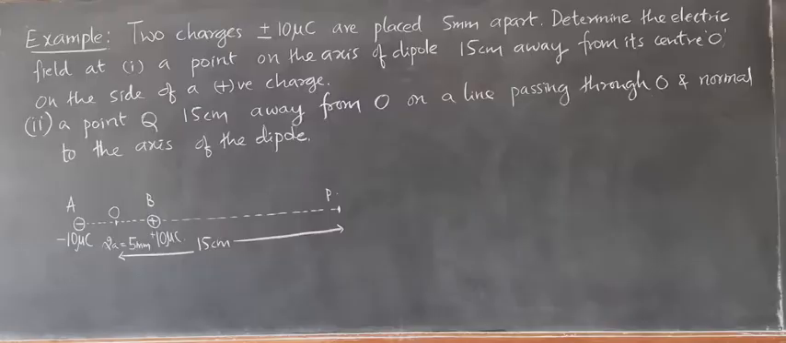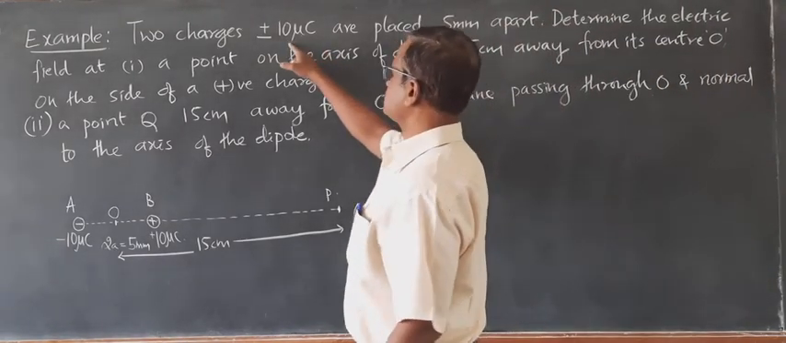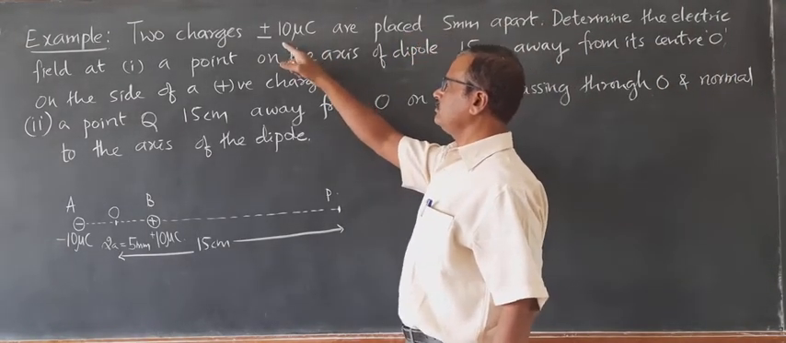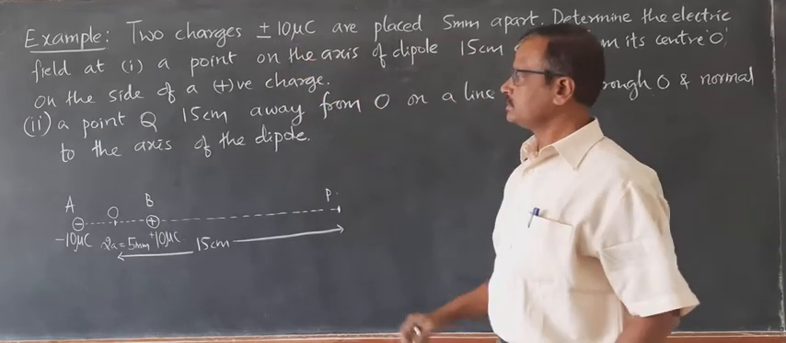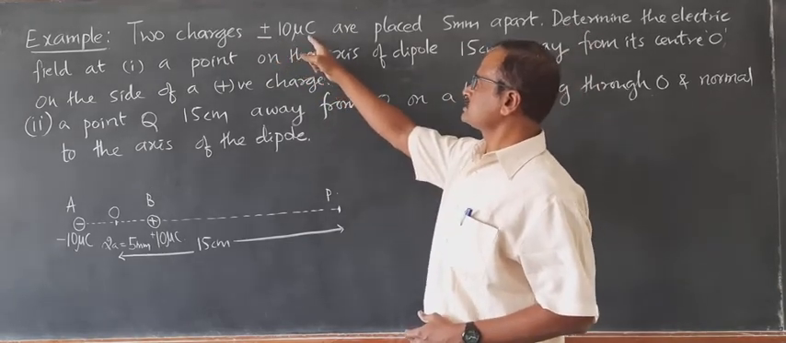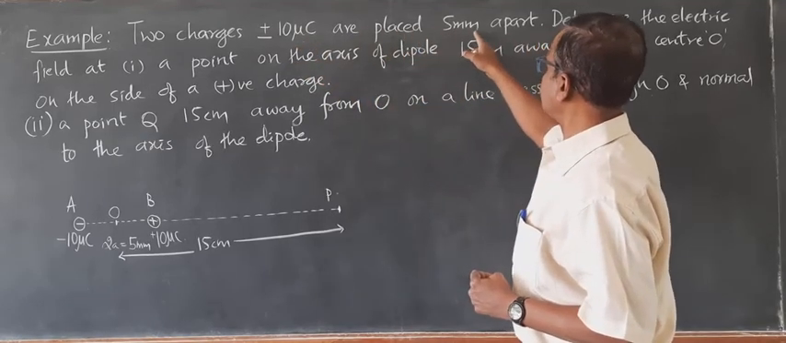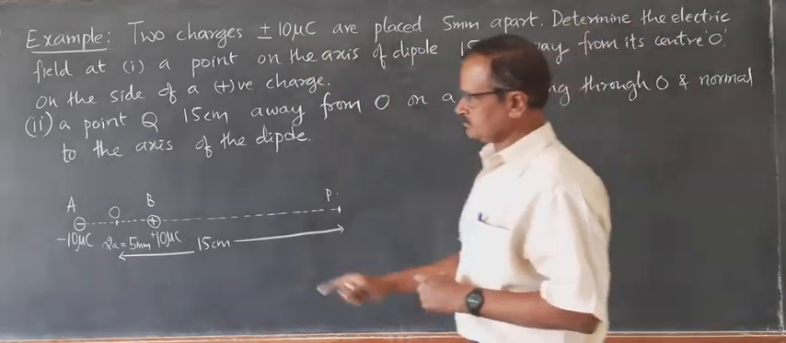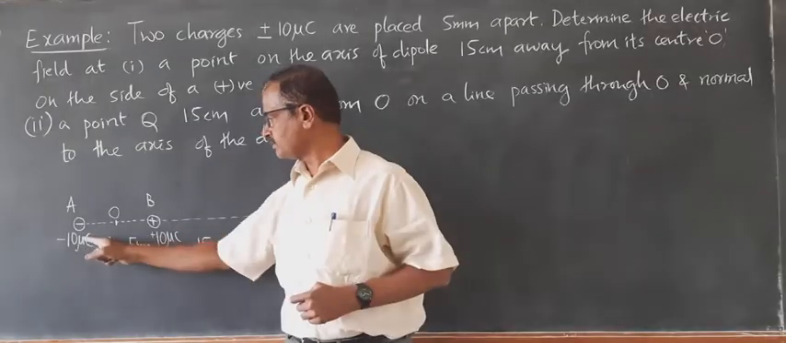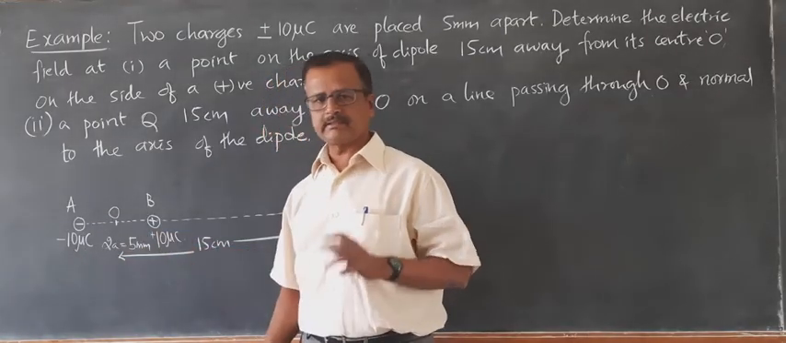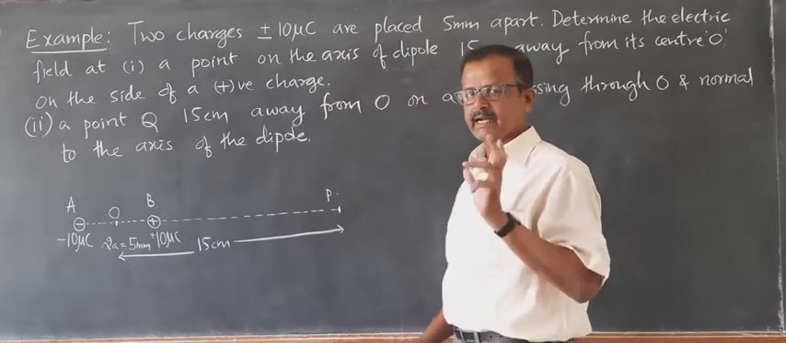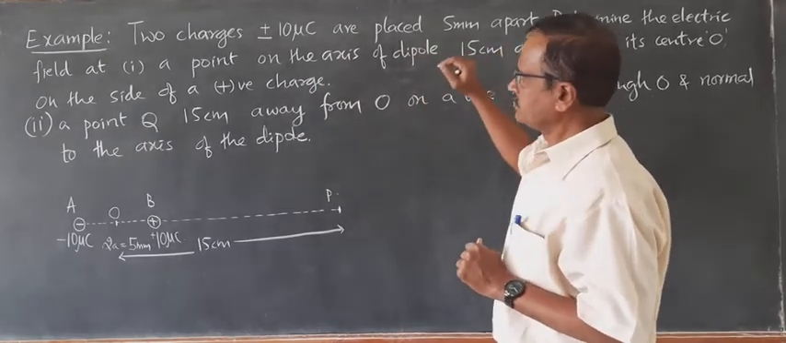Now we will solve some problems. One problem based on electric dipole. Let us solve a problem. Two charges, plus 10 microcoulomb and minus 10 microcoulomb, are placed 5 mm apart. They act like a dipole system.